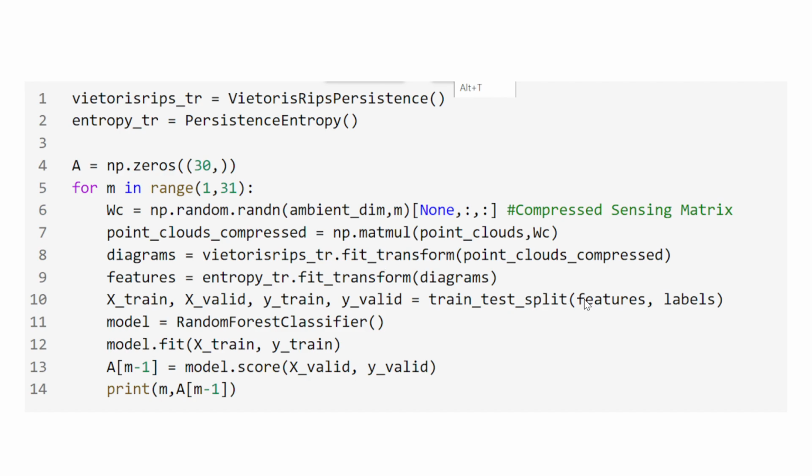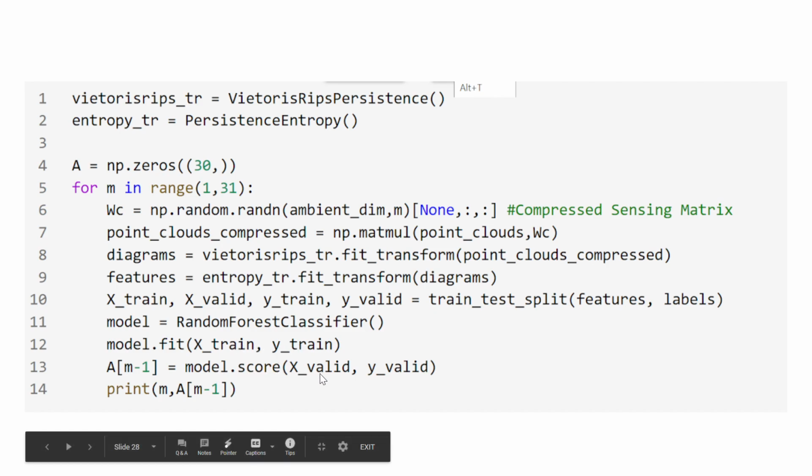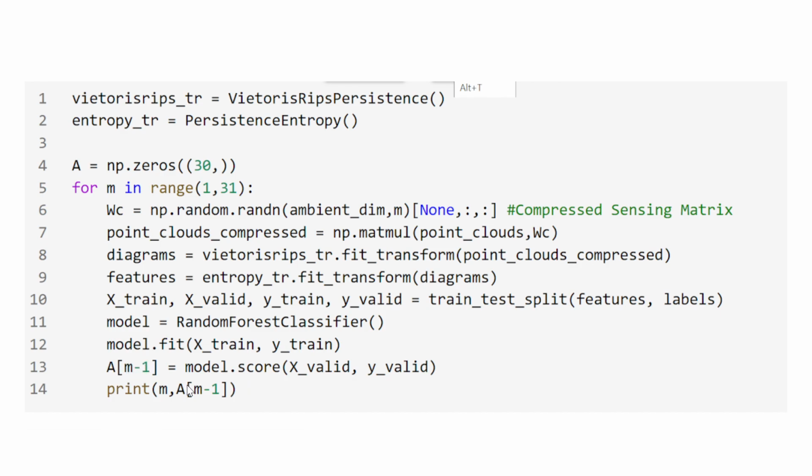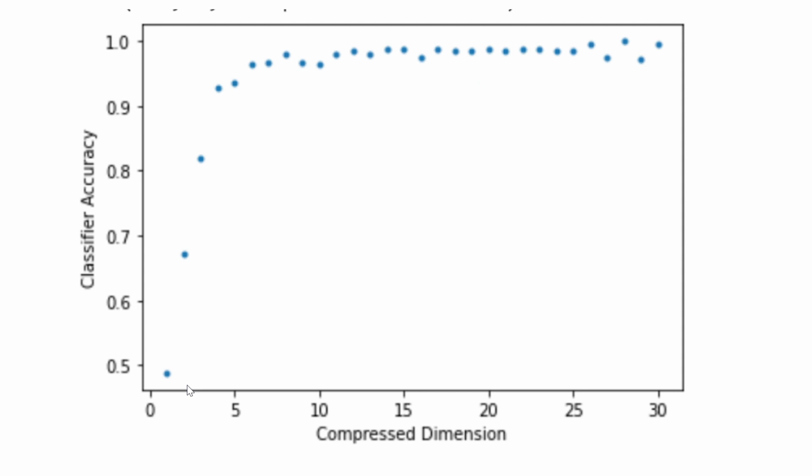The features are split into training and validation data. We initialize a random forest classifier and again fit the model with the training data. We then score the model with the validation data, store the result in an array, and print out the result.